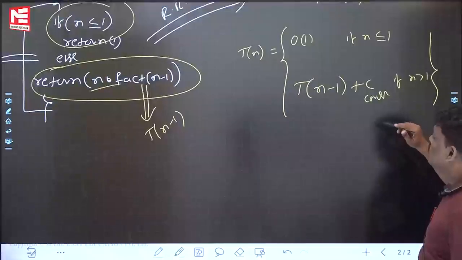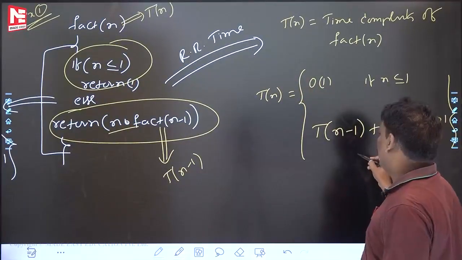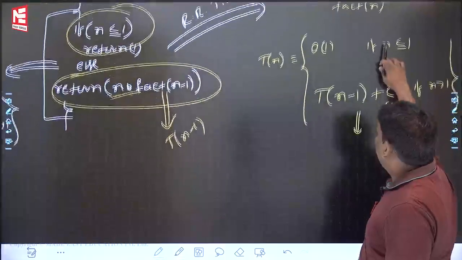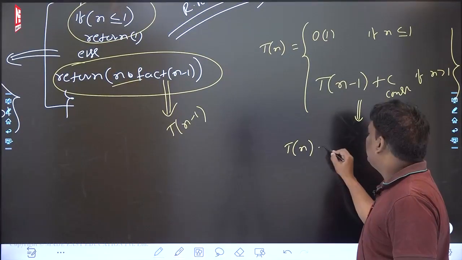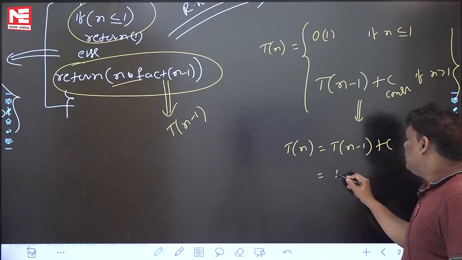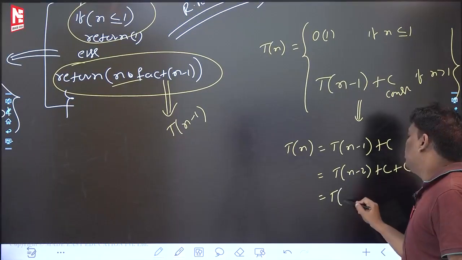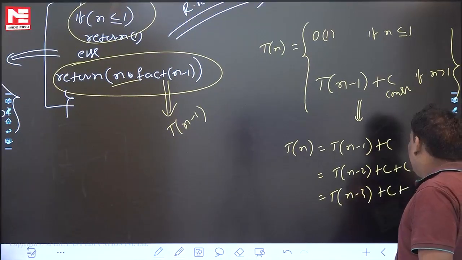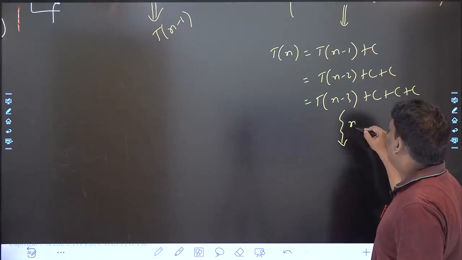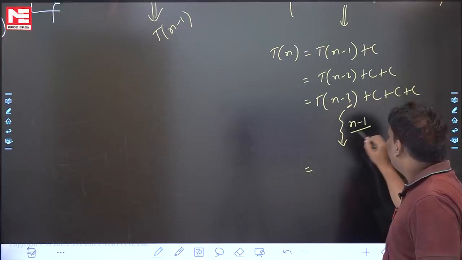Some people are asking, sir, if you solve this recurrence, what will I get? Because you wrote it for time, you will get time. Let me solve it using the substitution method. Tn is equal to T n minus 1 plus c. Substituting, T n minus 2 plus c, already one c is there. Substitute once more, T n minus 3 plus c, already two c's are there. If you do this three times, this is the story. If you do it n minus 1 times, what will happen?